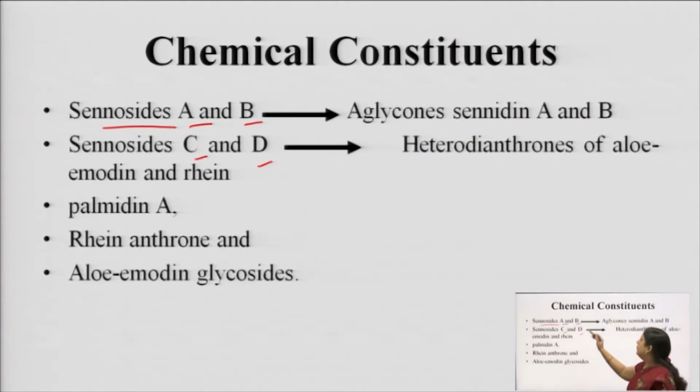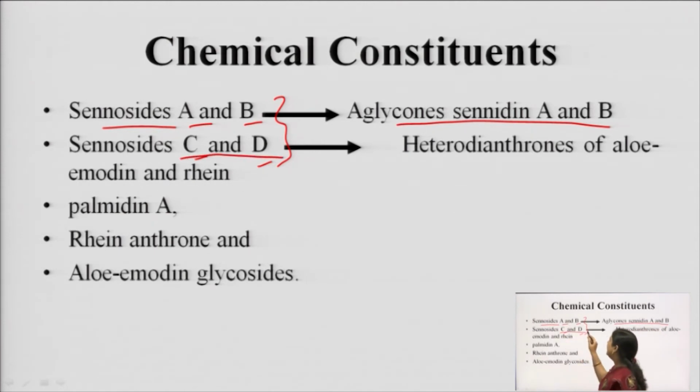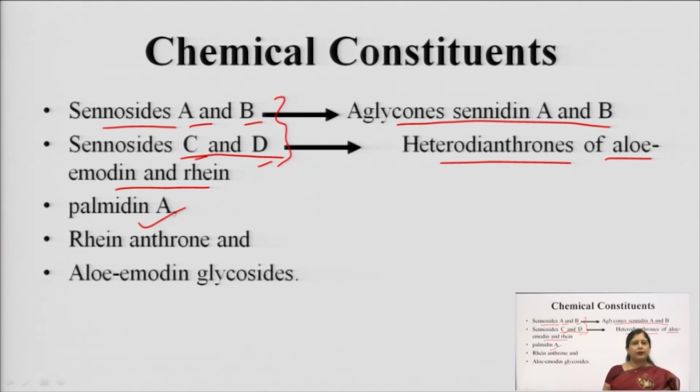So, these are the main chemical constituents which we discussed: sennoside A, B, C and D. We can understand here again that A and B are the aglycones of sennidine A and B, and sennidine A and B are the dianthrones of rhein. Okay. Sennoside C and D, what are they? They are the heterodianthrones of aloe-emodin and rhein. Okay. They also contain palmidin, which is a type of glycoside of these anthrones, dimeric.